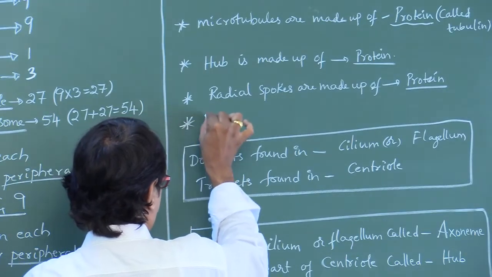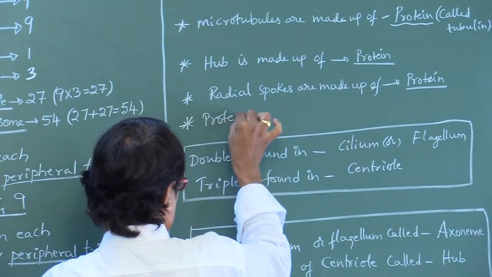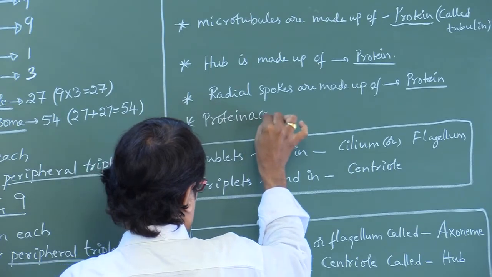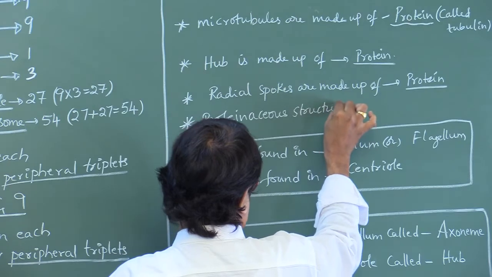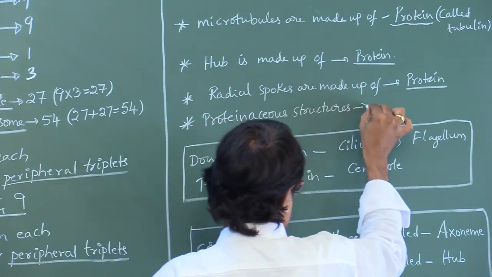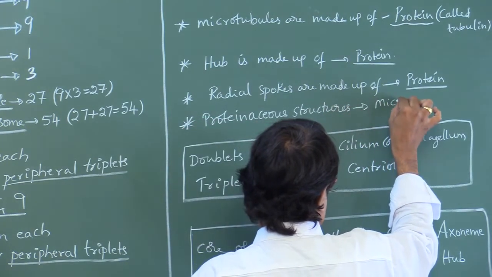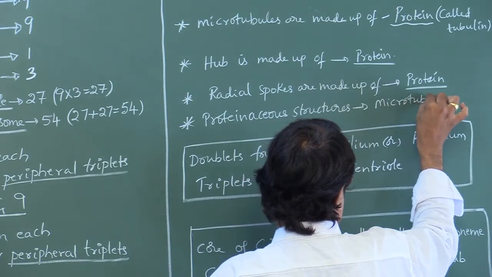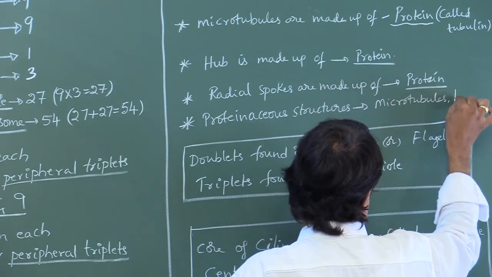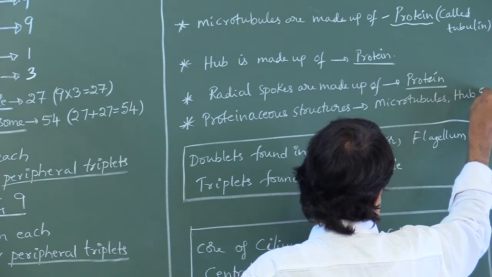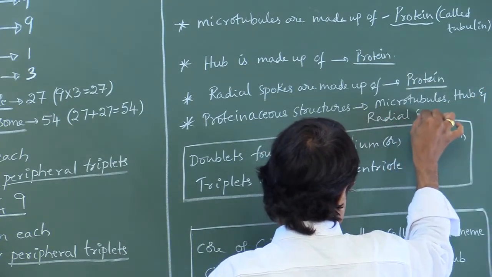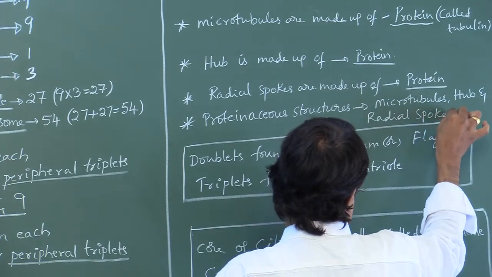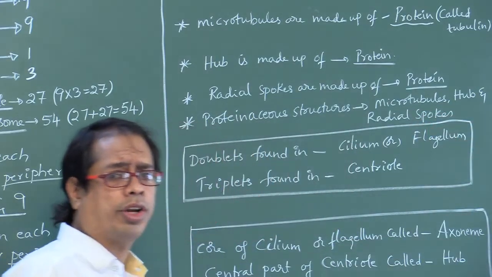So proteinaceous structures, you have to say 3: microtubules, hub and radial spokes. These 3 are proteinaceous structures.